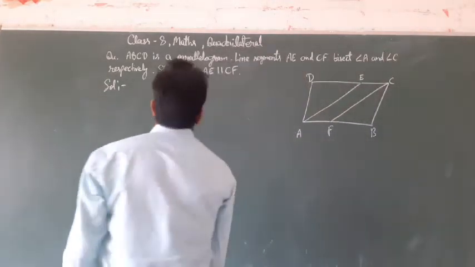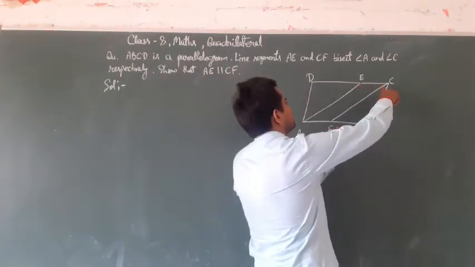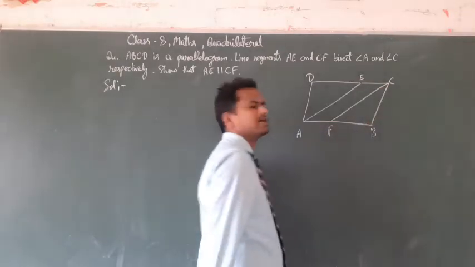So we have to prove that AE will be parallel to CF.